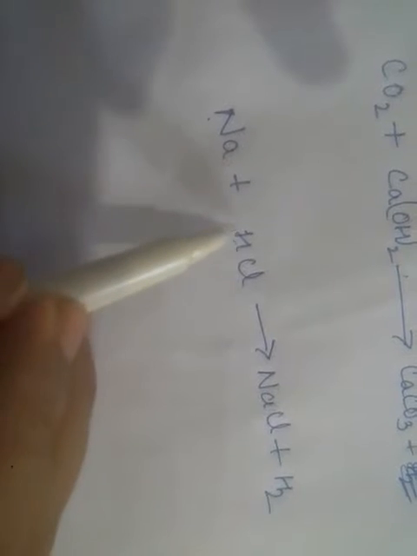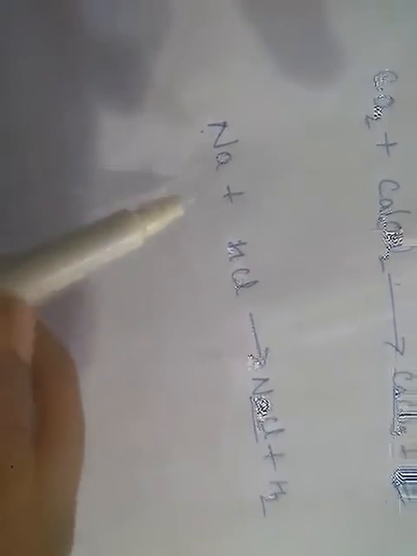when sodium reacts with hydrogen chloride, you see that sodium chloride is formed and hydrogen is coming out. So this is an example of a displacement reaction. Why? Because sodium is able to displace the hydrogen and form a bond itself, but it is releasing hydrogen. So we can see sodium is displacing hydrogen. This is known as a displacement reaction.